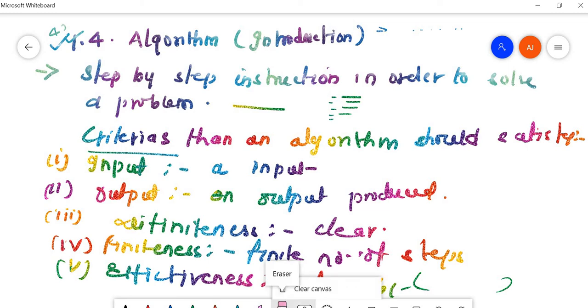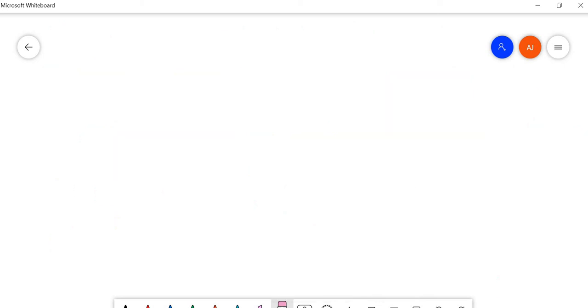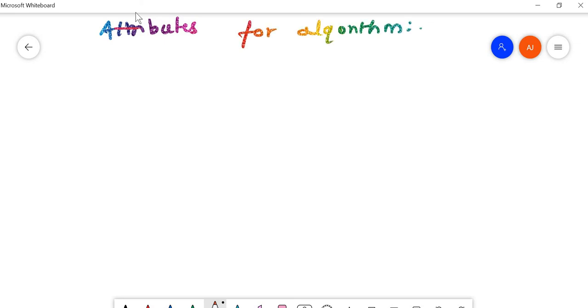Next we can also talk about some properties, some desirable attributes for an algorithm.